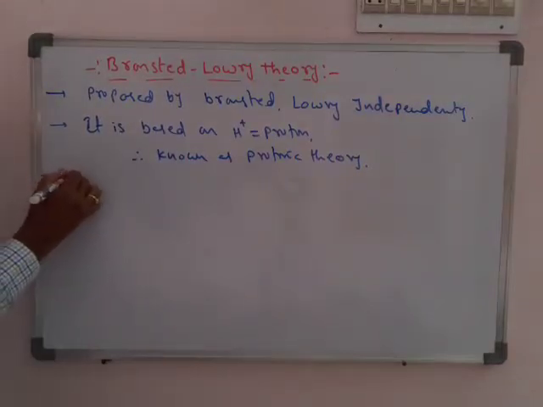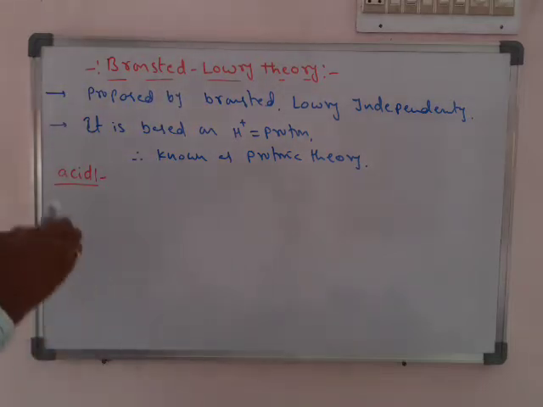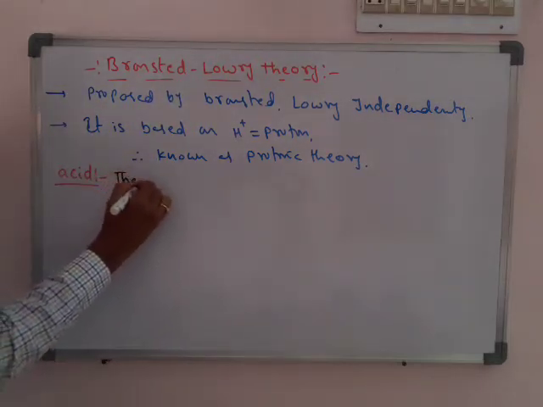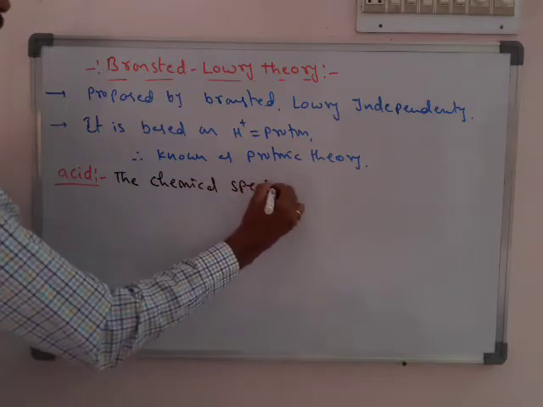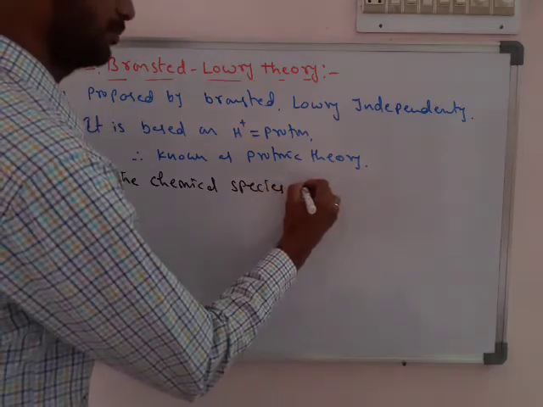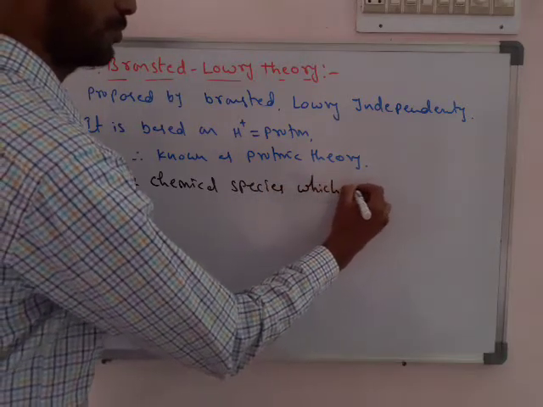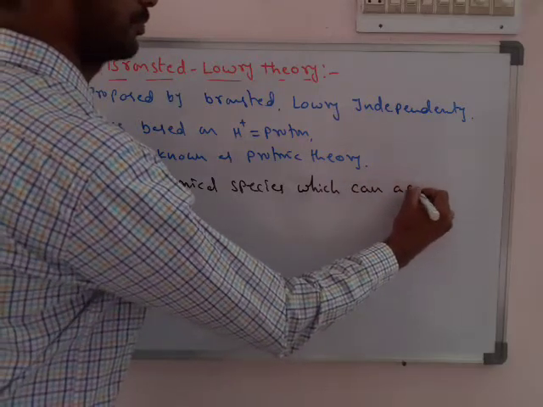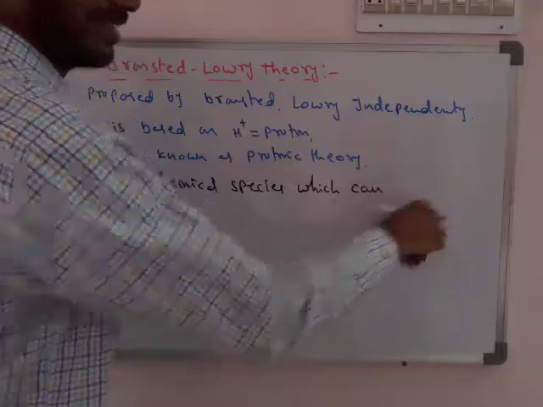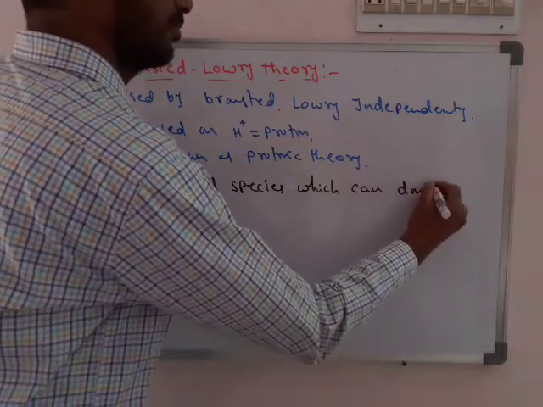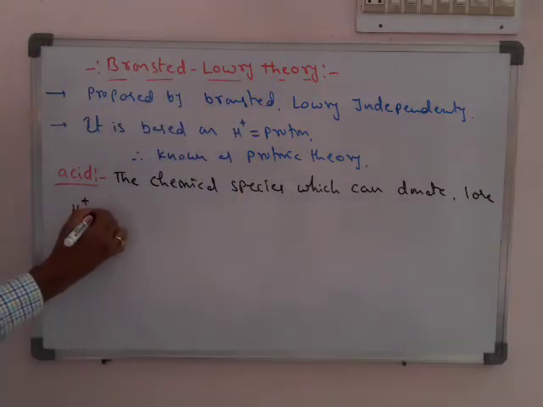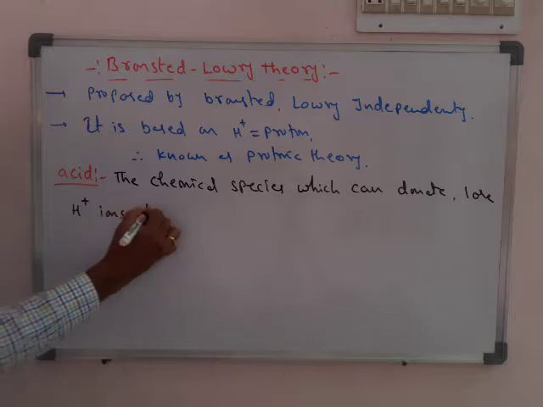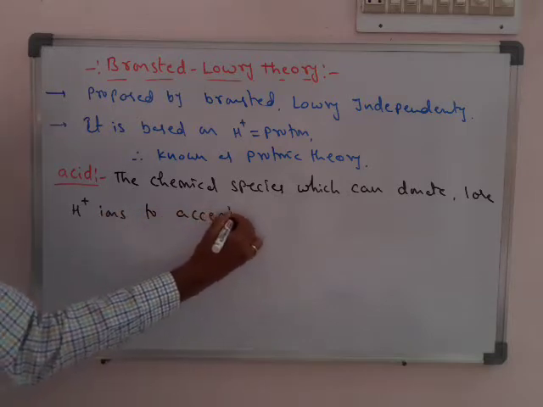And we write a simple definition. According to Bronsted theory, what is an acid? An acid is a chemical species which can donate, or lose, H plus to acceptors.